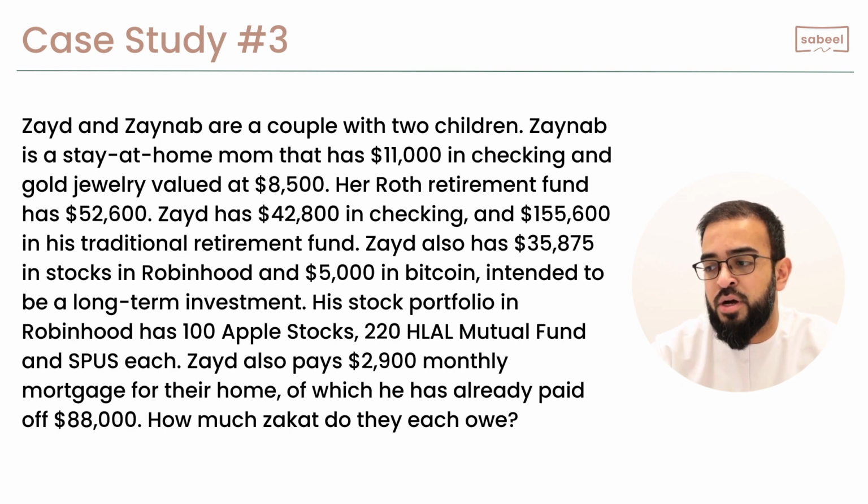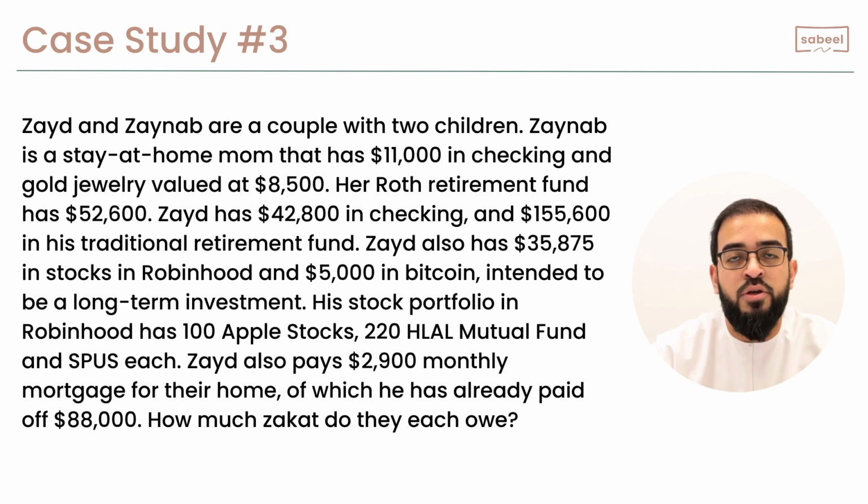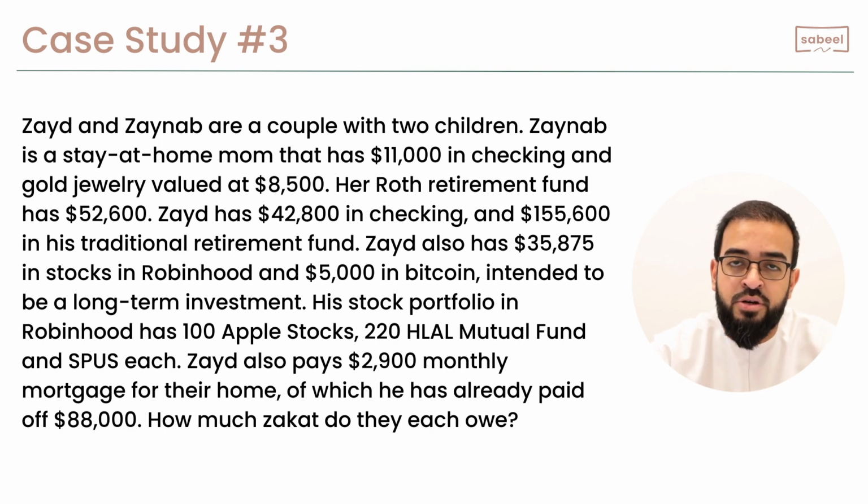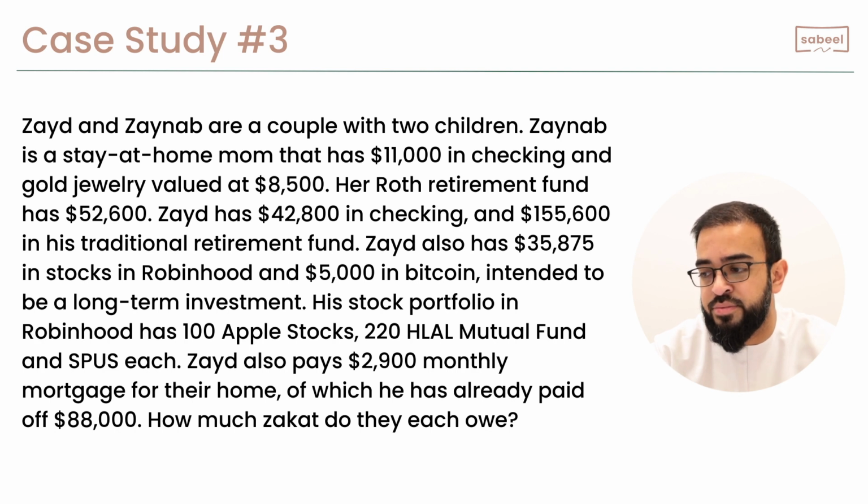Okay, so case 3 is Zayd and Zainab, a couple with 2 children. Zainab is a stay-at-home mom that has $11,000 in her checking. Gold jewelry valued at $8,500. Her Roth retirement fund has $52,600. Zayd has $42,800 in his checking, and $155,600 in his traditional retirement fund.